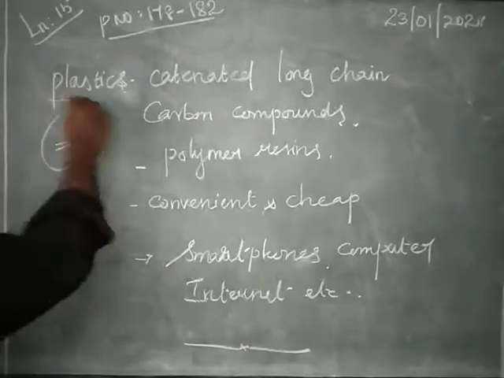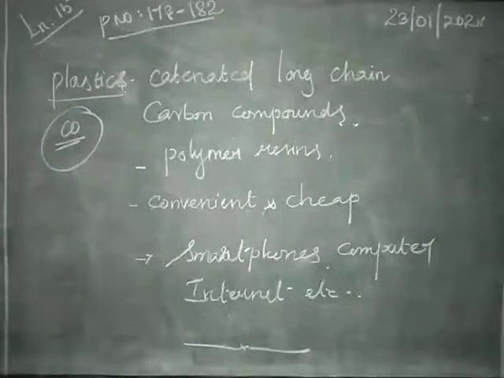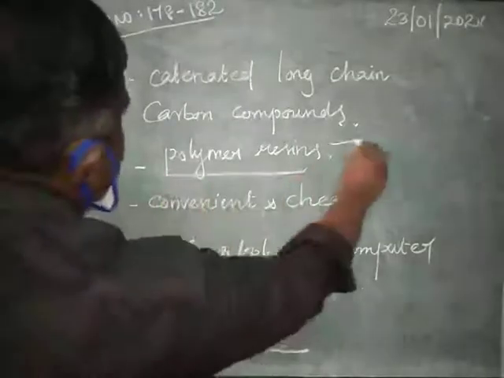First we are seeing plastics. What is the definition of plastics? Plastic is nothing but catenated long chain organic compounds. Catenated long chain organic compounds are known as plastic. They are made from long chain organic compounds called polymer resins.